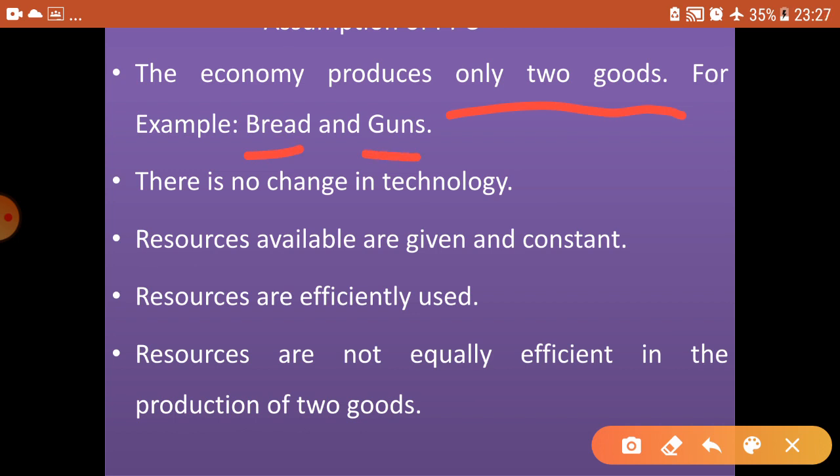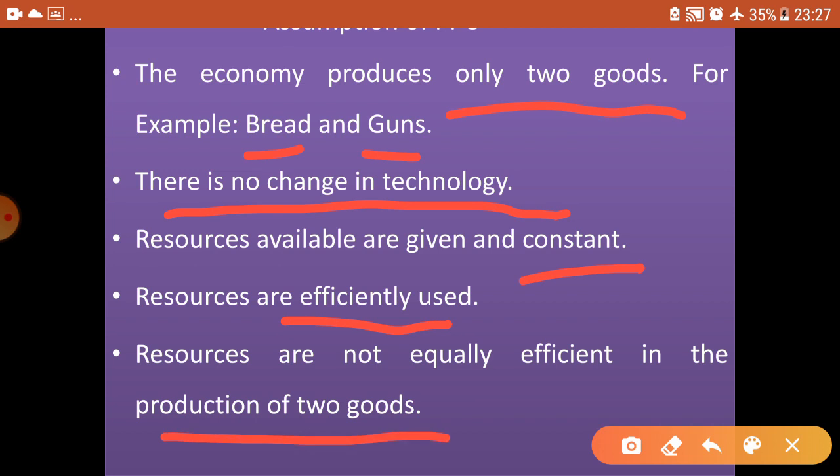The second assumption is that for producing the bread and guns there is no change in the technology. With the technology they are using, they are producing the bread and guns. Whatever resources are given, those resources are constant for producing the goods. So those resources are used efficiently for further production. But the resources given are not equally efficient for producing these two goods. So these are the assumptions of a PPC.